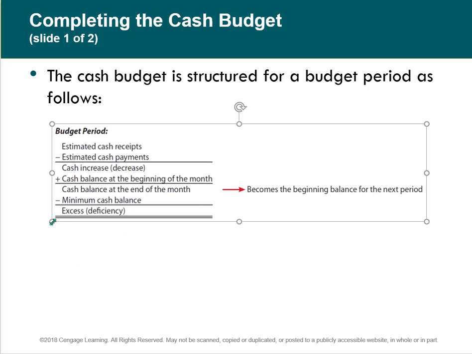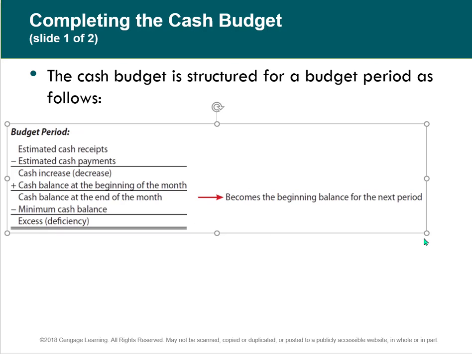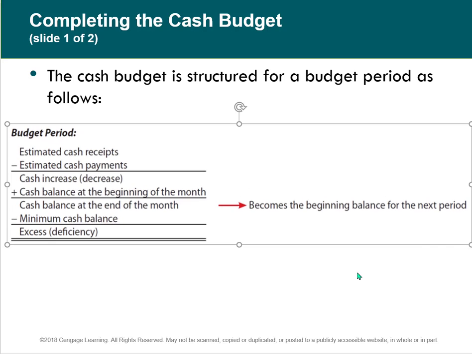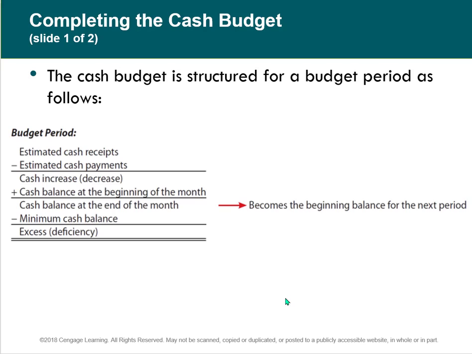Now, cash budget. Cash budget is one of the most difficult things to put together in budgeting. It's structured: we put in our estimated cash receipts minus cash payments, and then a net amount. Add the cash at the beginning of the month, and then see where we are.